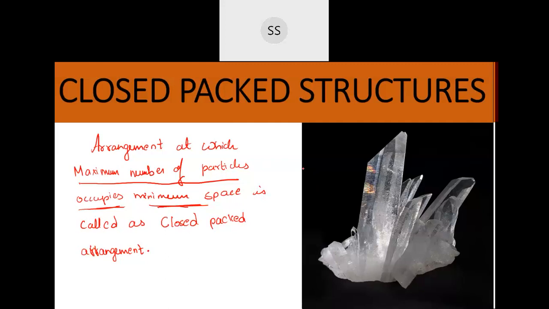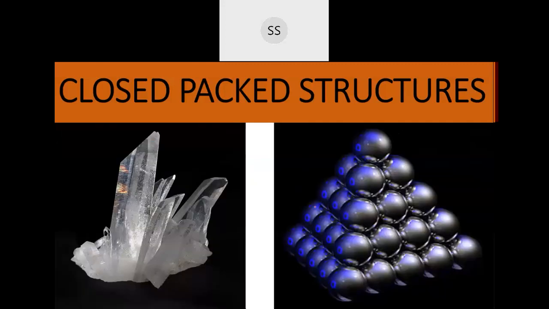Now to make things simple, we are going to understand this by taking identical spheres. We are going to consider them as spheres, because you know the atom shape is almost like a sphere, and understand this packing. Now if you want to build a three-dimensional structure, usually the crystals which are formed are three-dimensional.